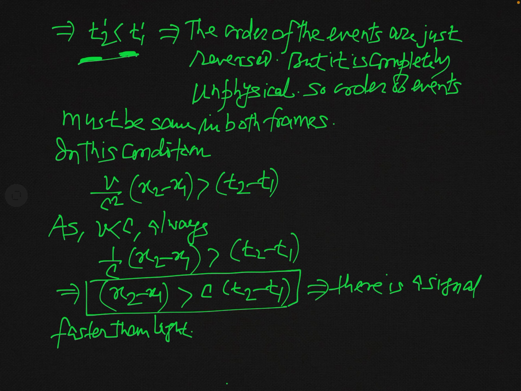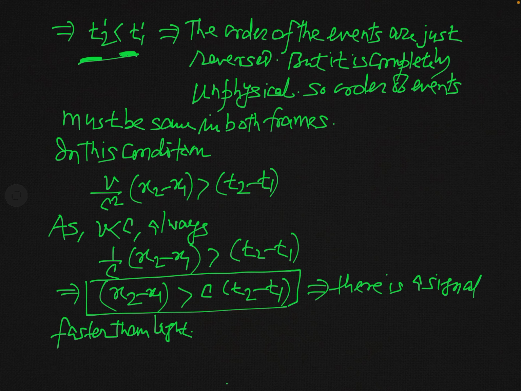In such a world it is possible that the order of events will be reversed, or a person will die before his birth, or a bird will die before the firing of a gun. Such phenomena may take place in a world where any signal travels faster than light in free space.